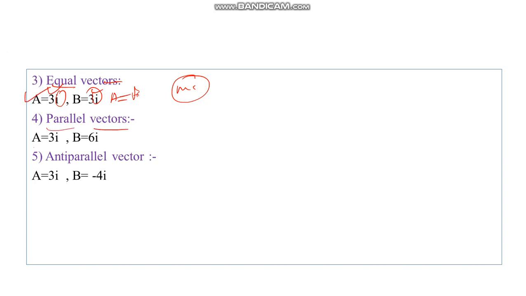In parallel vectors, magnitude could be different but direction should be the same. Suppose your A vector is 3 i cap and B vector is 6 i cap. You can see that the magnitudes are different but the direction is the same, so we can say that A and B vectors are parallel vectors.